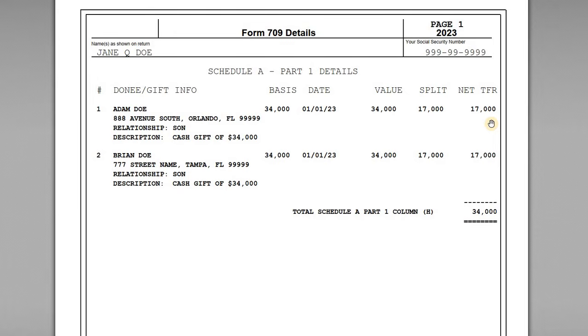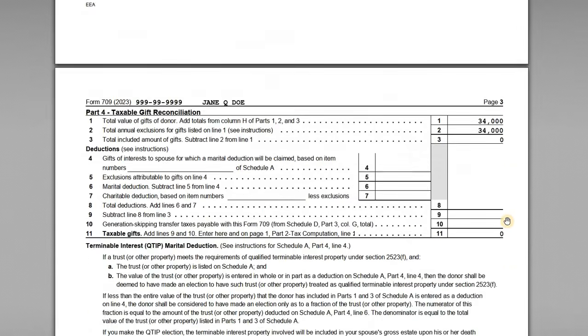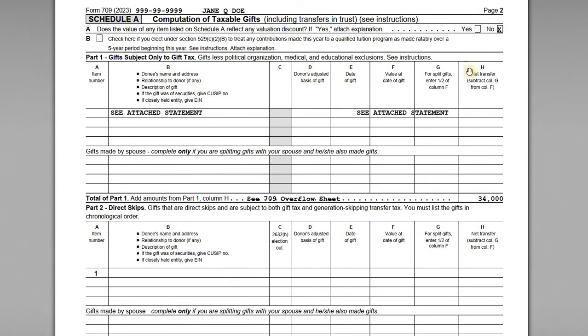$17,000 as the piece attributed to Jane. So Jane is going to pick up $17K from the transfer from Adam, and 17 from the transfer from Brian, and then the split component is attributed to her spouse, John Doe. So the total amounts of transfer going back to Schedule A, Part 1, Column H is $34,000. So if I scroll back up here to Column H, that's where we report the $34K.